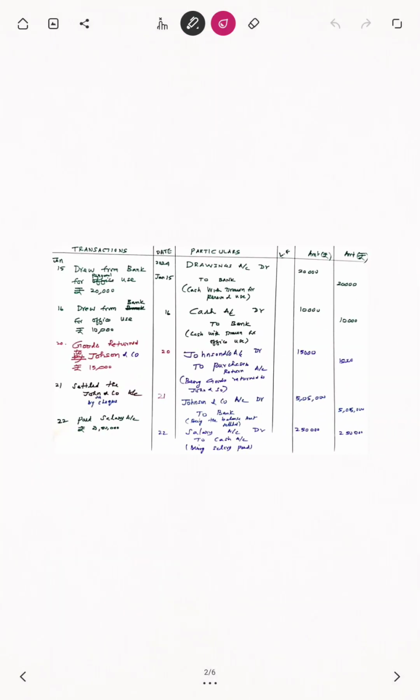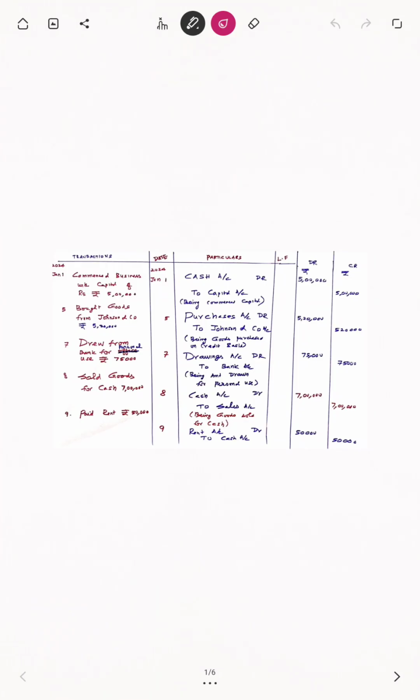See here, what have I written? Drawings account debtor to bank. If I straightaway tell you what will happen, you never understand anything. That is a very important thing. That's why up to Jan 7, three entries are successfully completed.